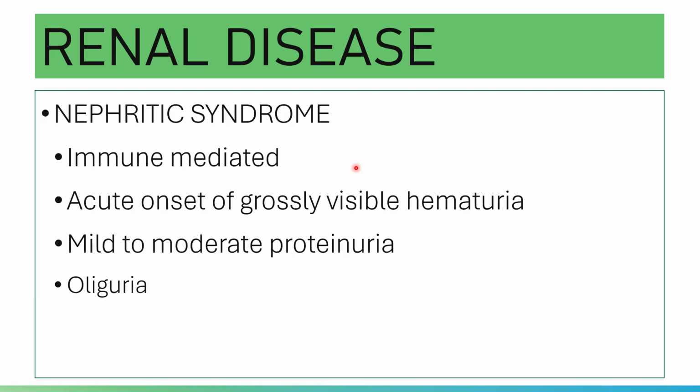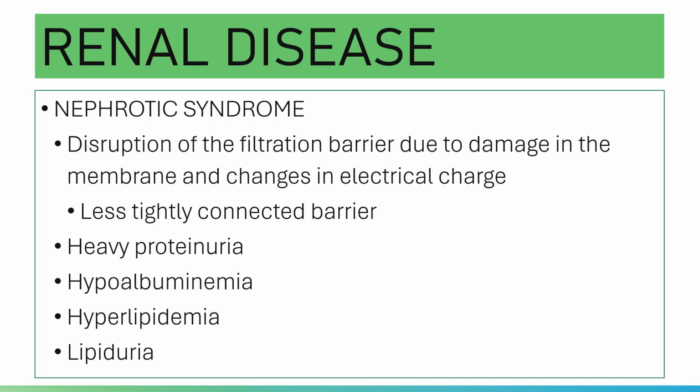In nephritic syndrome, there is an acute onset of grossly visible hematuria, and there is glomerular bleeding in this case. That is why red cell casts are seen in the urine. Aside from that, there is mild to moderate proteinuria, and there is oliguria because there is a reduction in the filtration rate.